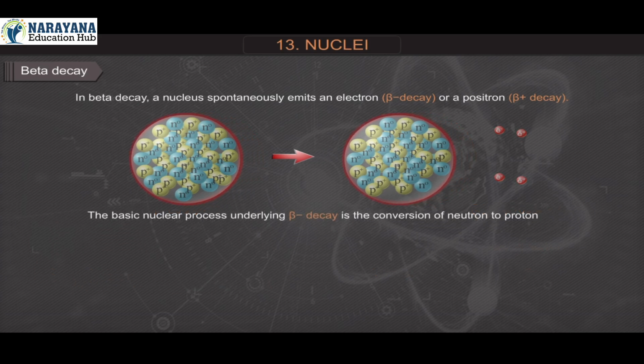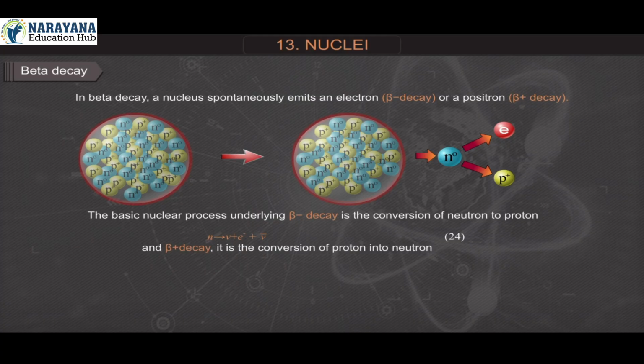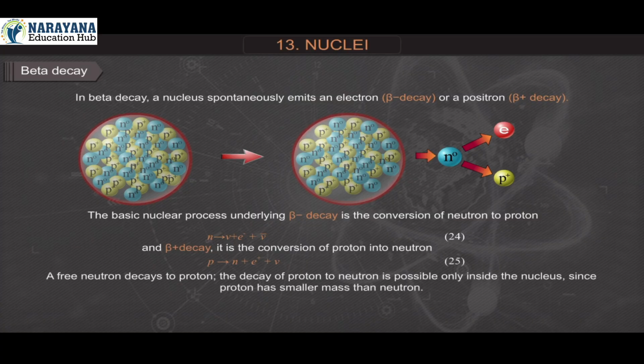The basic nuclear process underlying beta minus decay is the conversion of neutron to proton: neutron gives proton plus electron plus antineutrino, equation 24. Beta plus decay is the conversion of proton into neutron: proton gives neutron plus positron plus neutrino, equation 25. A free neutron decays to proton. The decay of proton to neutron is possible only inside the nucleus since proton has smaller mass than neutron.